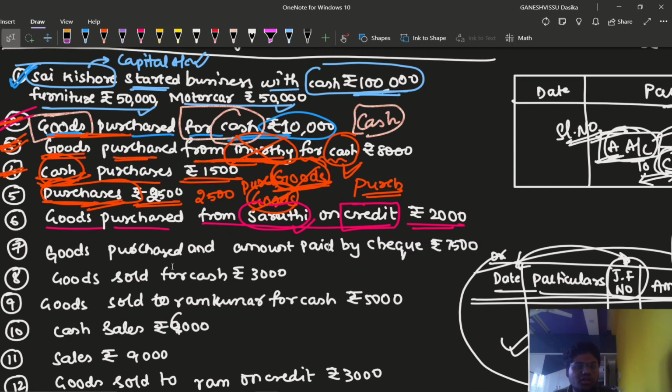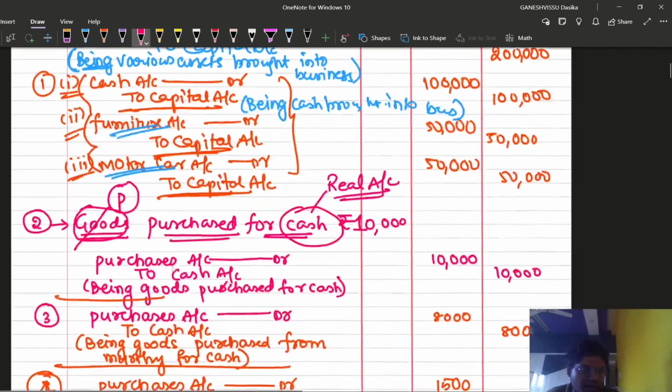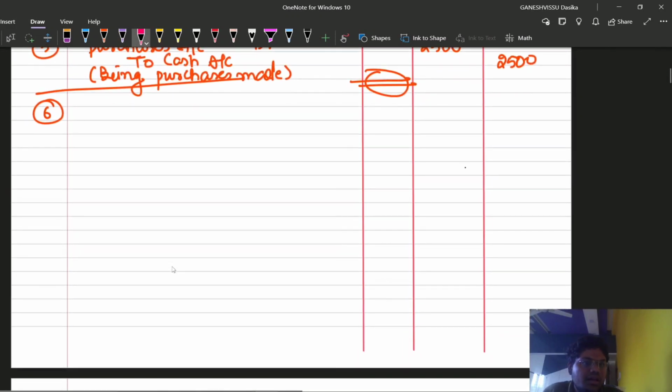So what purchases have been made? Goods have been purchased. Goods are like an asset to the business, so we are required to apply the real account rule for purchasing of the goods. What is coming in? Debit what comes in. Goods are coming in, so debit the goods. Goods account has to be debited. Goods account has to be replaced with the name of purchases. Okay, on the debit side I am writing the sixth transaction, which is purchases account. I have written purchases account debit.